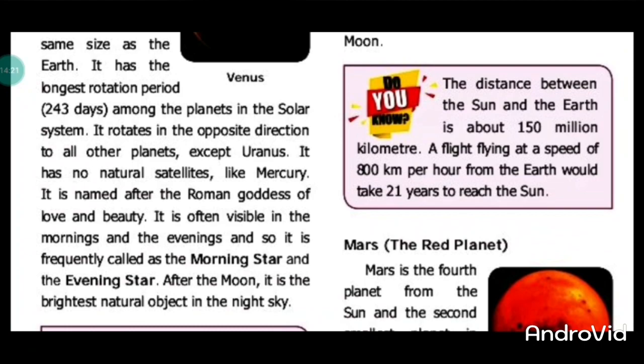The distance between the Sun and the Earth is about 150 million kilometers. A flight flying at the speed of 800 kilometers per hour can reach the Sun. It takes 21 days or 21 years.